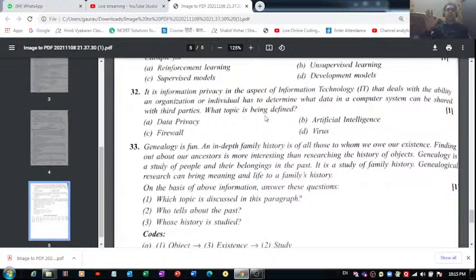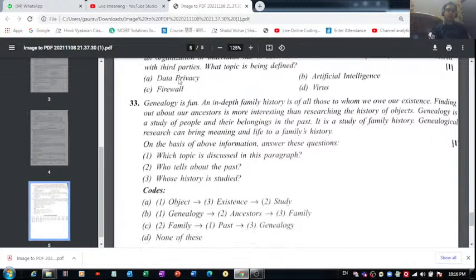After that, when you start the application, you get some messages which ask you to allow the access of your microphone, of your gallery to those applications, so that you can access your mobile data on those applications, right? So it is something related to data privacy. So the correct option for this question number 32 is data privacy.